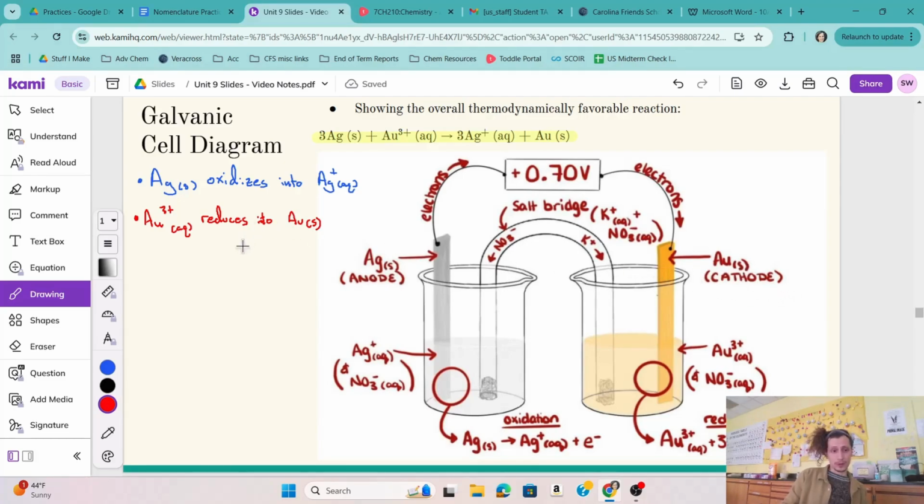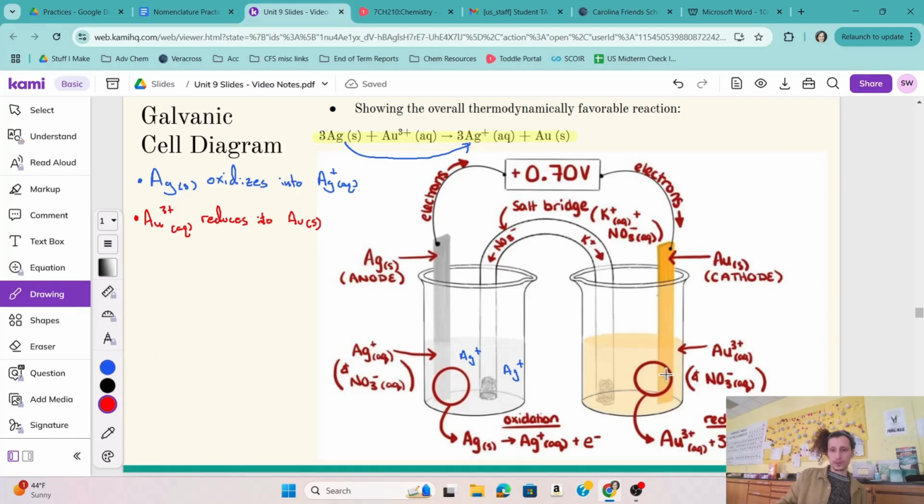So the cathode is where reduction happens and the anode is where oxidation happens. So as this reaction proceeds, the silver in the anode is basically dissolving to turn into Ag+ ions. So as this cell operates, we're getting more and more Ag+ ions in here.